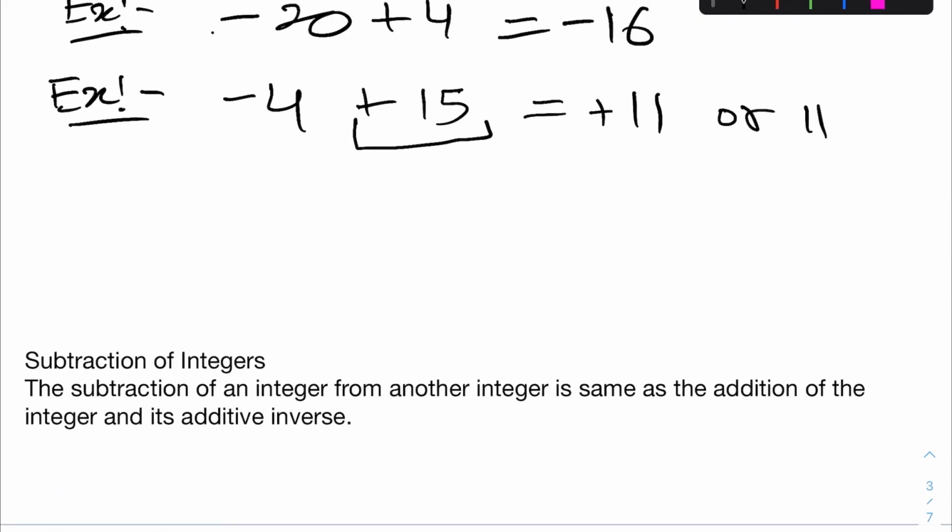So what did we learn? We learned if the integers contain the same sign, either positive or negative, we perform addition.